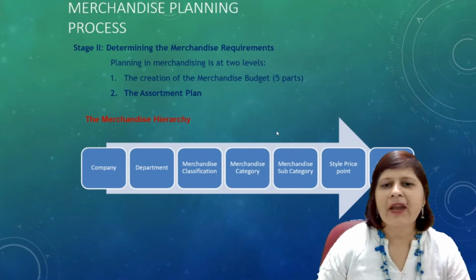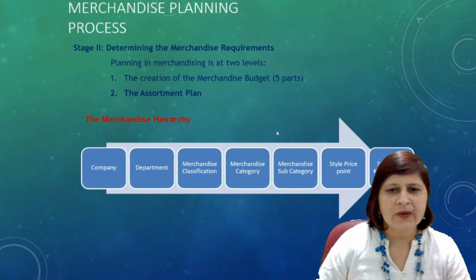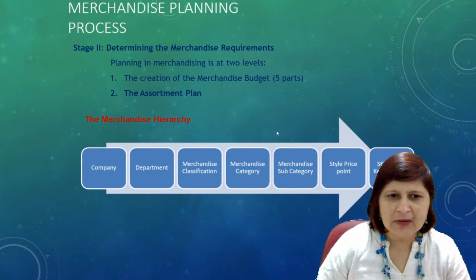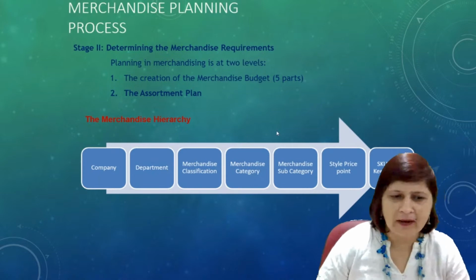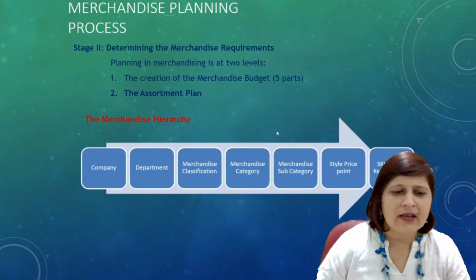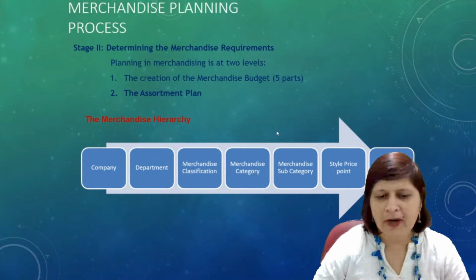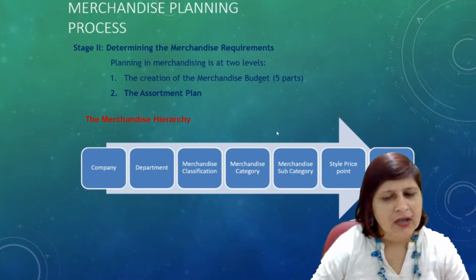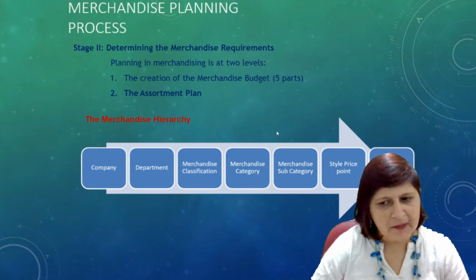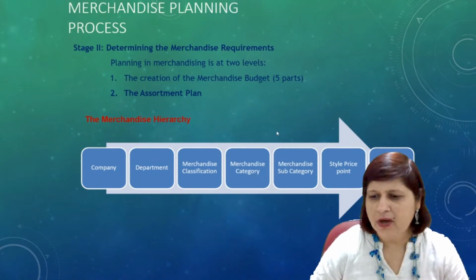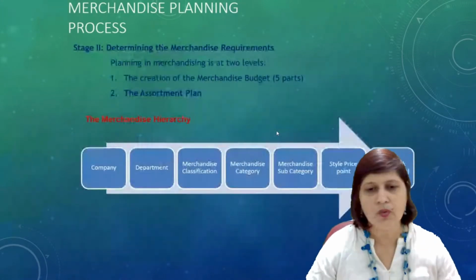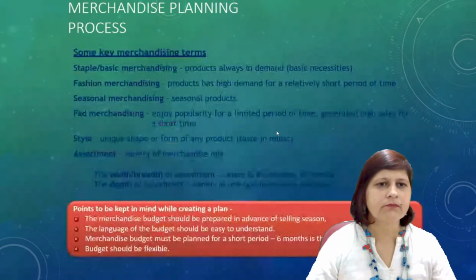Stage 2 is determining the merchandising requirement. It is at two levels. What two levels? The creation of merchandising budget and the assortment plan, right? So the hierarchy is from company to department, department to product classification, then category, then subcategory, style, price point, and stock keeping unit. So it has been done at the two levels, right?